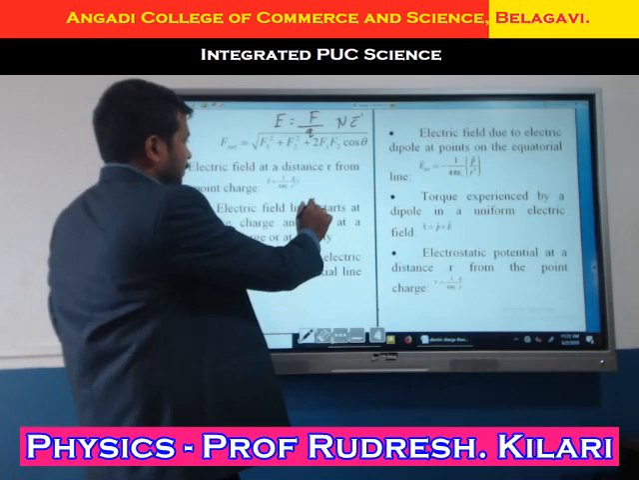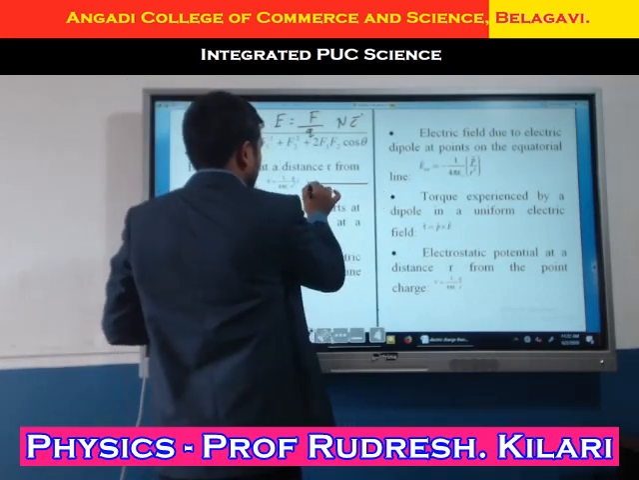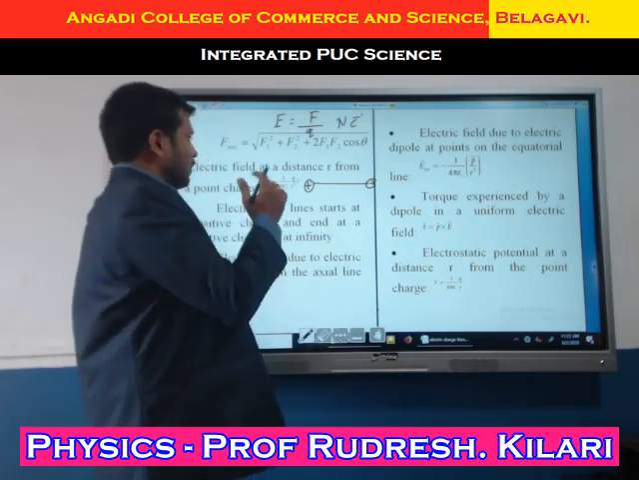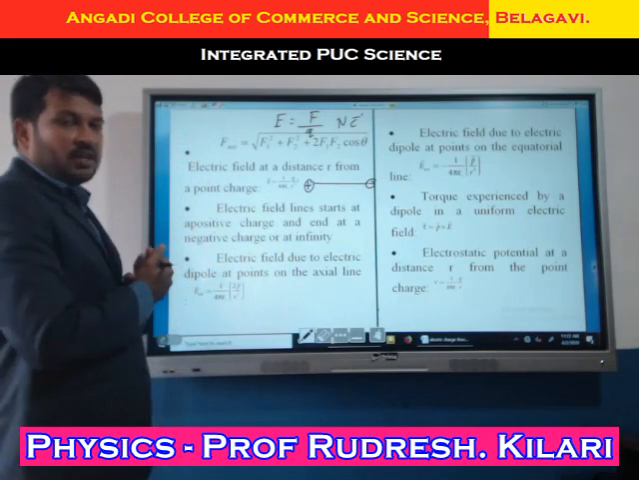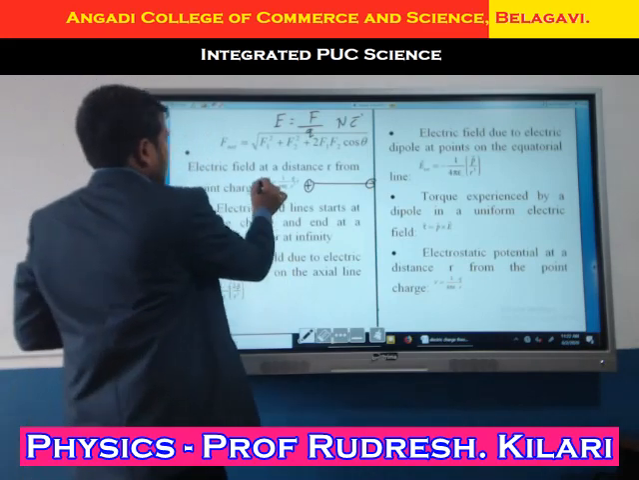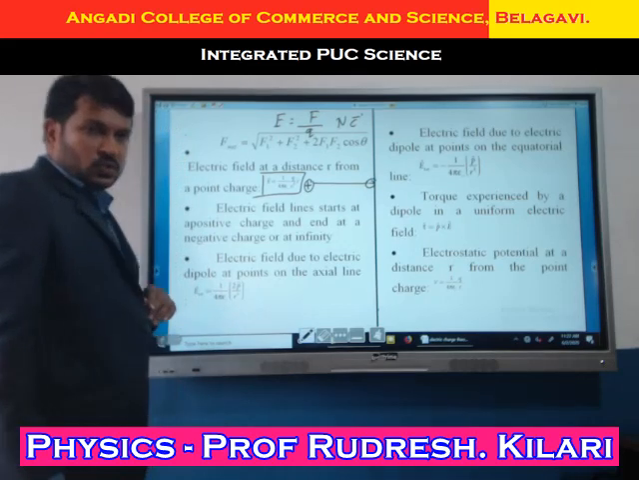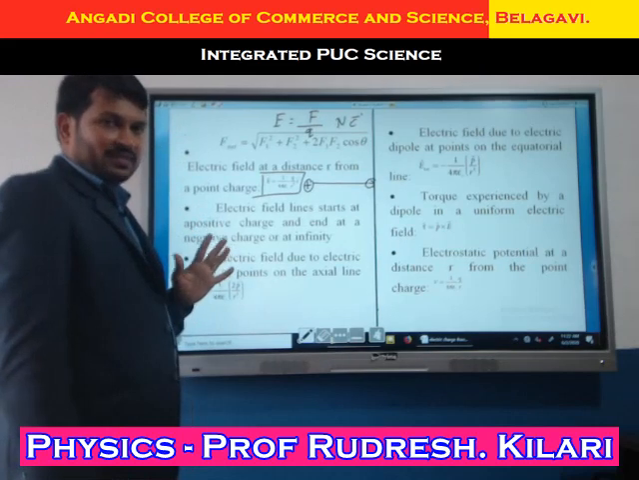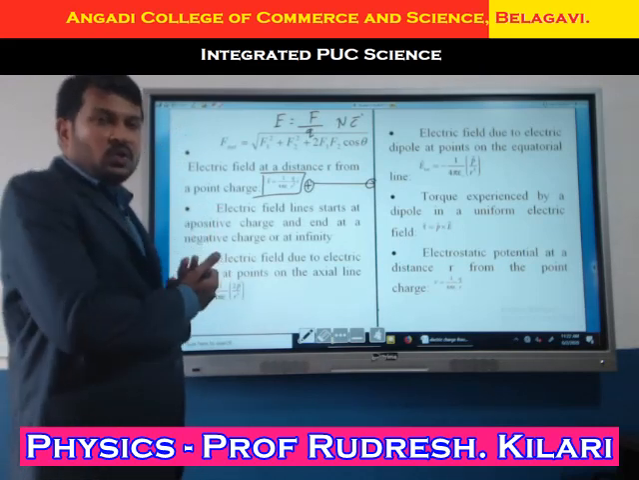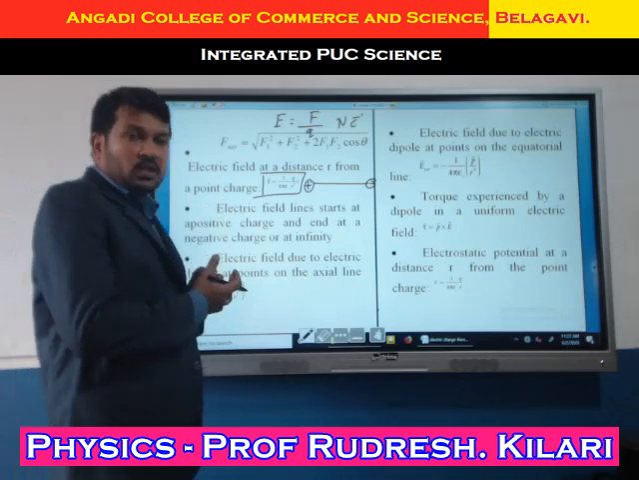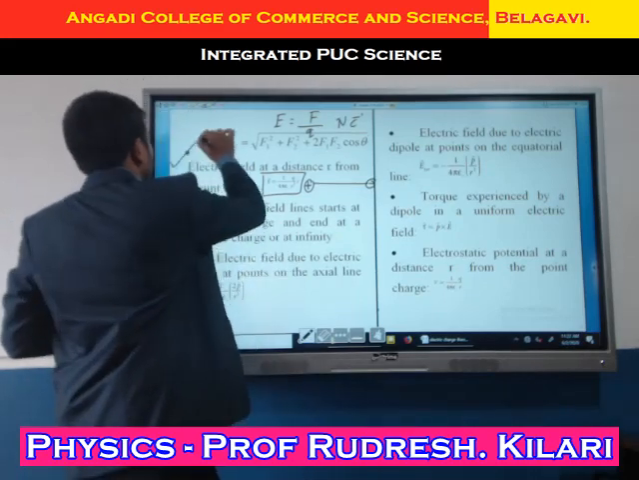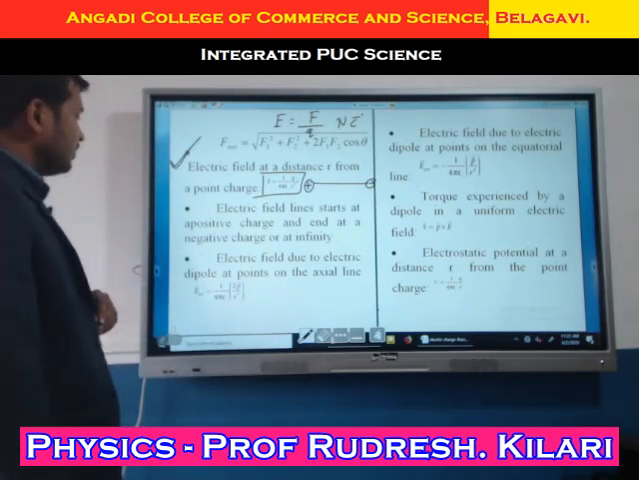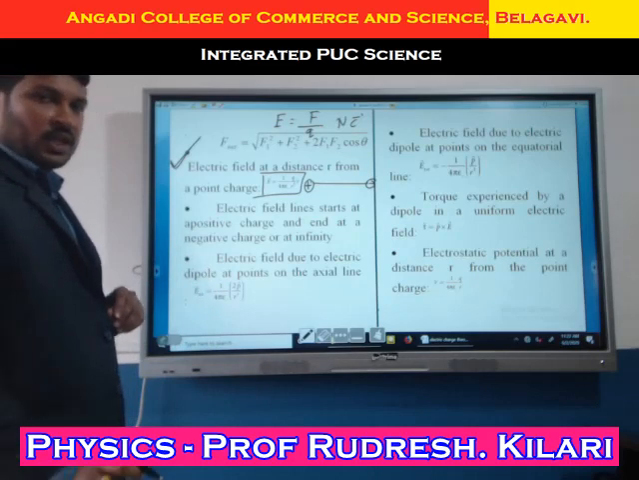Same thing, electric field for two point charges, one positive and another negative. In between them, the force is present. What is the formula for the electric field of a point charge at a distance r? E equals 1 divided by 4 pi epsilon naught times Q divided by r square. This is the formula. You remember this also. Clear? I hope you have understood.